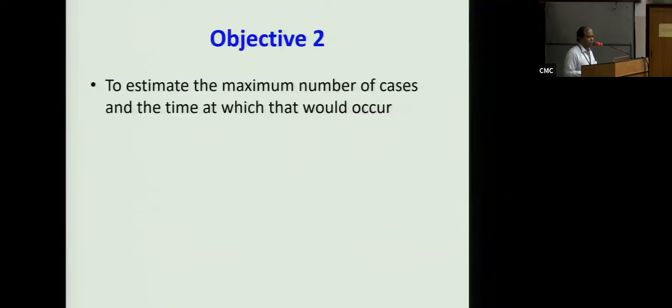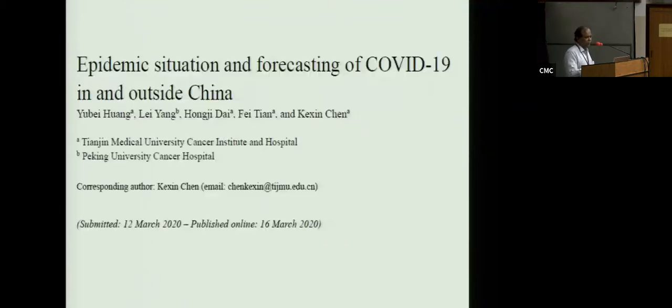Now, this is about the SIR model, which Jebu has explained to us, to estimate the maximum number of cases and the time at which that would occur. So this is the goal of this model. But this model works mainly with the number of susceptibles and the reproduction rate at the origin. So unless you change the reproduction rate at origin, it doesn't change. Your population is the same, you could change only the R0.